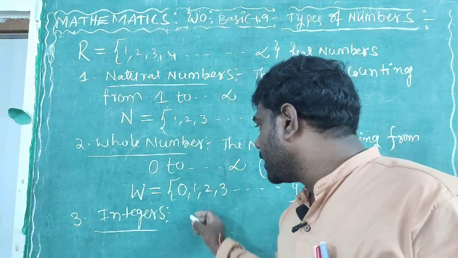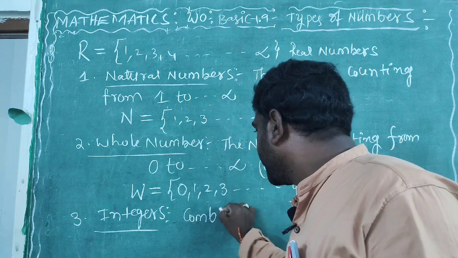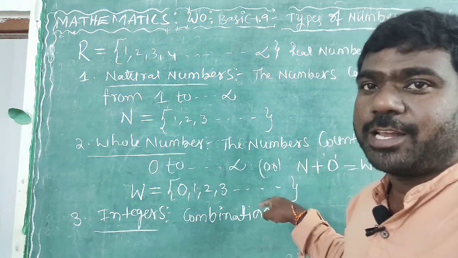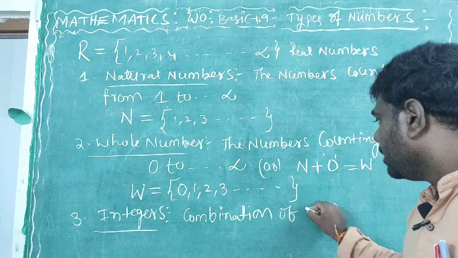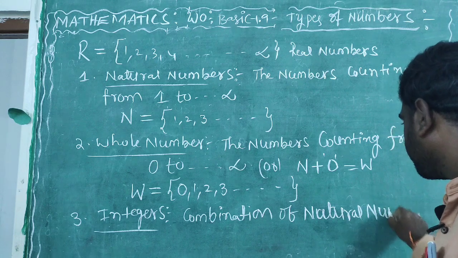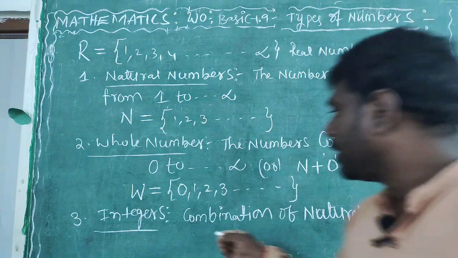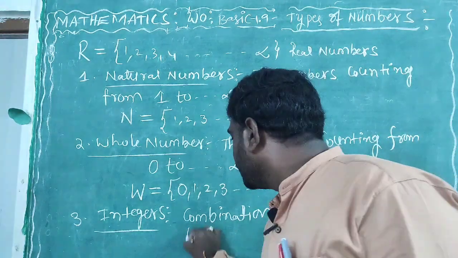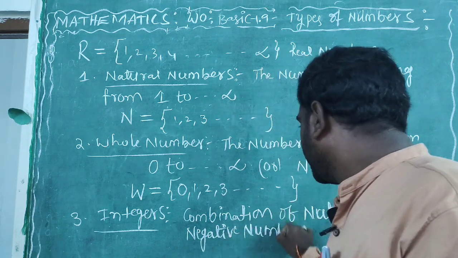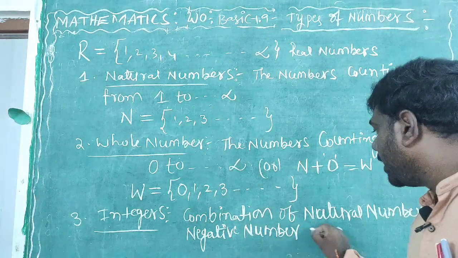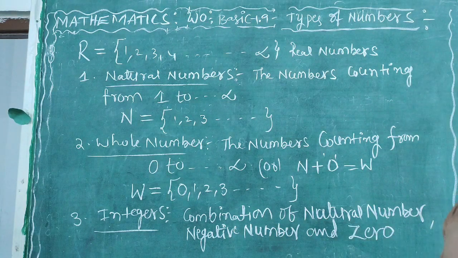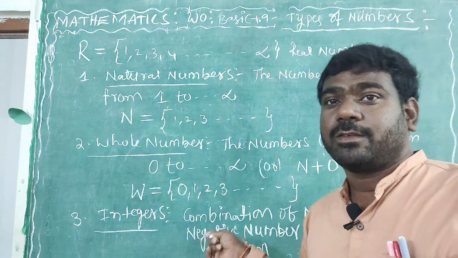Now I am writing here: integers are a combination of natural numbers or positive numbers, comma, next negative numbers, and 0.